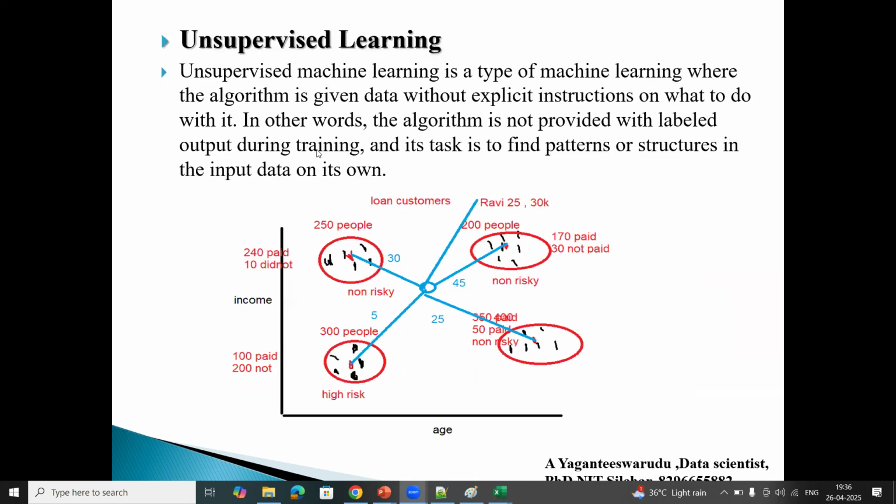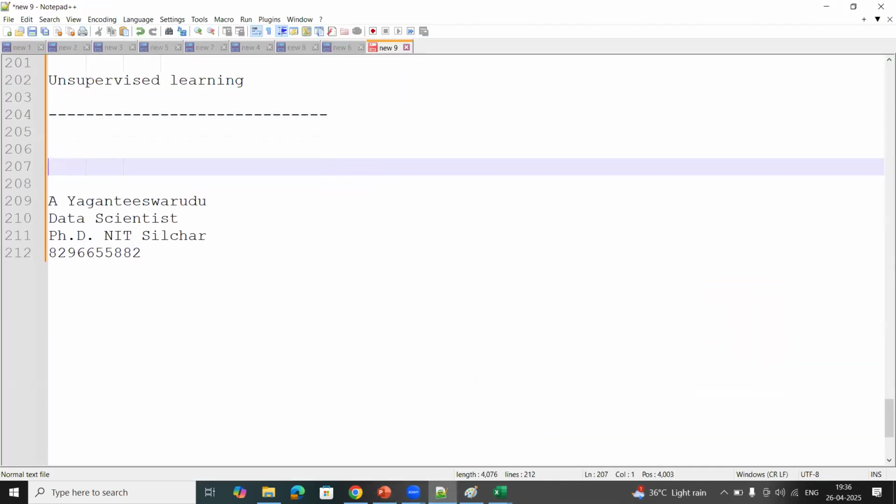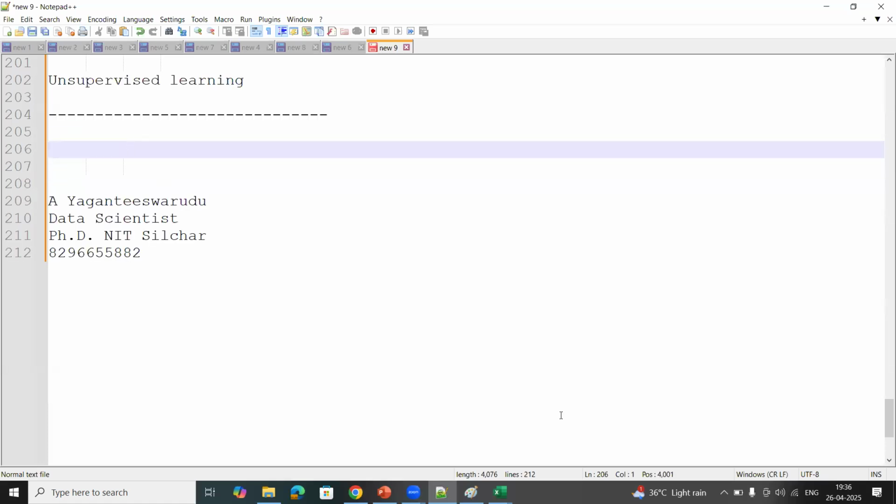Unsupervised learning is also a type of machine learning where the algorithm is given data without explicit instruction. What exactly does without explicit instruction mean, or what to do with it? In other words, the algorithm is not provided with labeled output. We'll see with a simple example what exactly unsupervised learning is. Here in the slide, I am giving the definition: without explicit instructions, simply without labeled data.